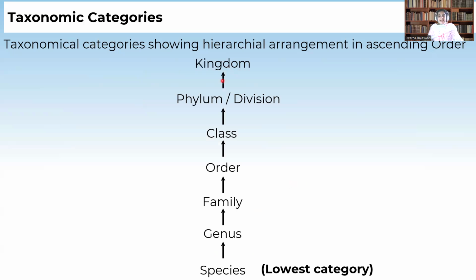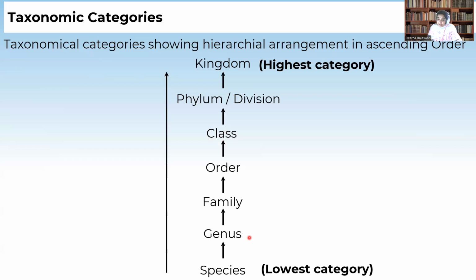Or we can say like this: the animal kingdom contains different phyla, and one phylum includes different classes. Each class contains organisms of different orders. Each order includes different families, one family includes the animals of different genera, and one genus includes the animals of different species. Species is the lowest category.